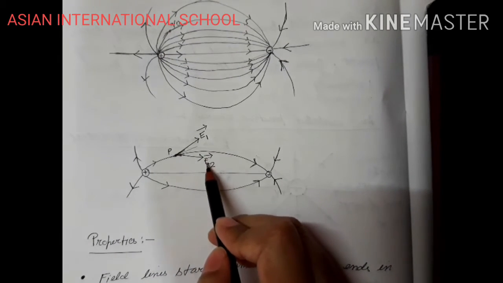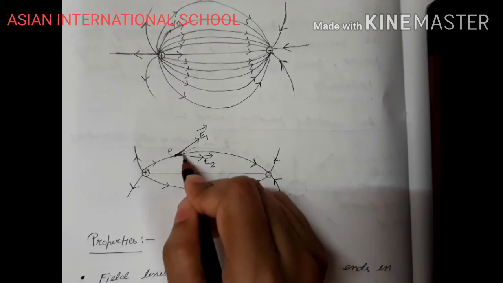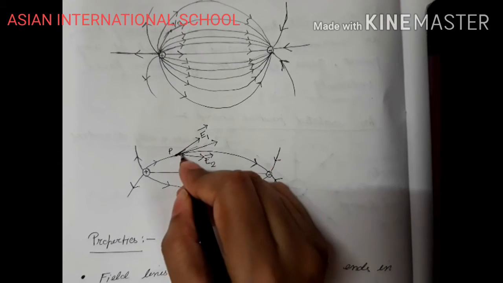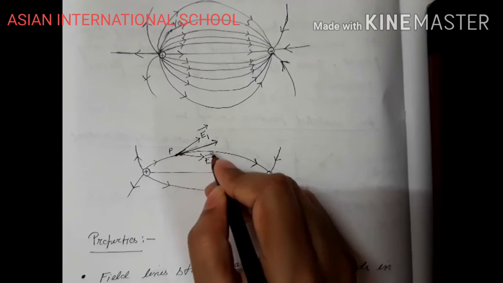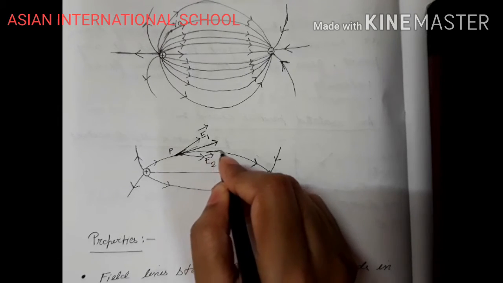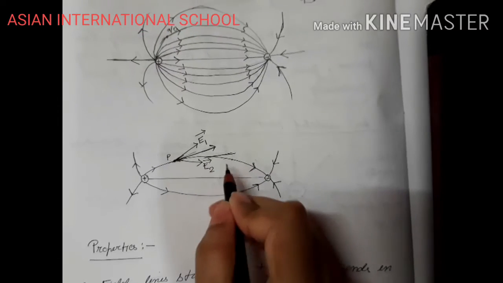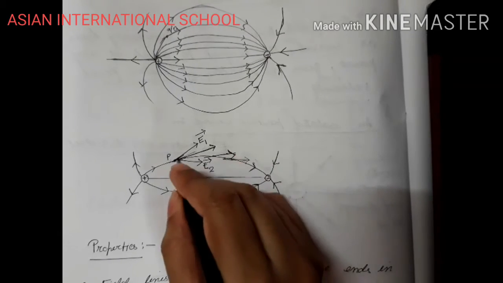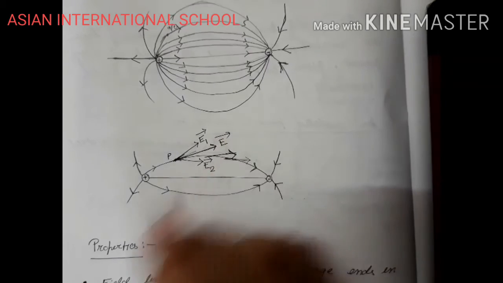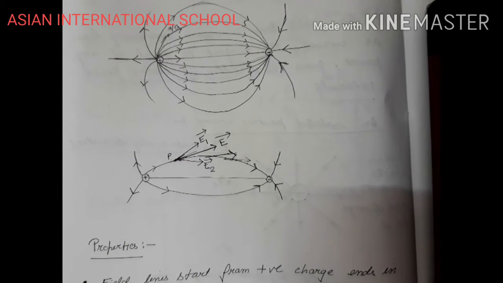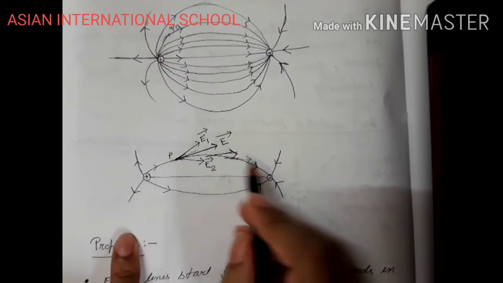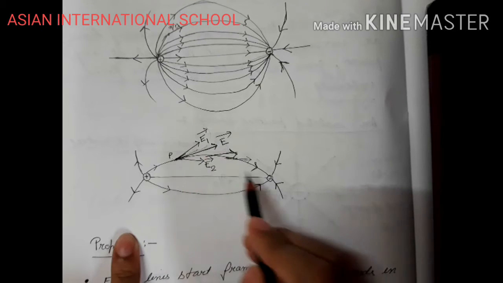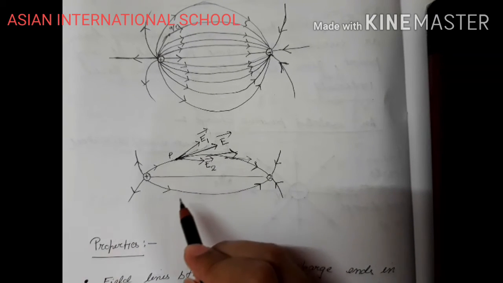So what will be the net direction for this E1 vector and E2 vector? That is the resultant of the E1 and E2 vectors. If I draw a tangent, the resultant of E1 and E2 vectors is the tangent to the curve. At every point it will be a tangent, and the tangent drawn there shows the resultant electric field. Clear? Now the intensity of electric field E1 will be much more than the intensity of electric field E2.